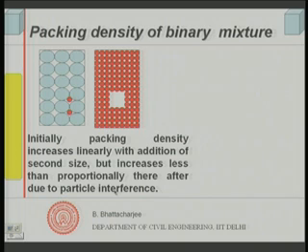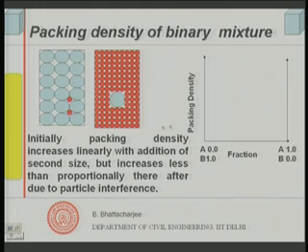Let us see how it occurs. Supposing I now start from the reverse side, when too much fines are there. I have a situation like this, too much fine, it was full, and I just remove some of this material and put in a large size particle. In such a situation, when too much fine is there, and I have added just one large size particle, this volume is now pure solid volume. So, it will reduce down the voids. In other words, packing density would increase.